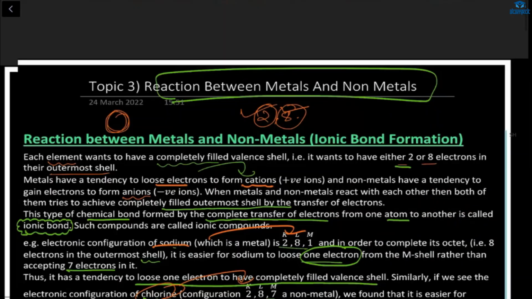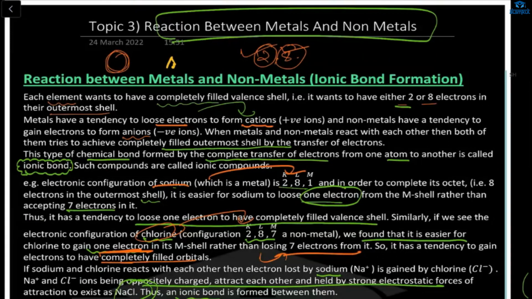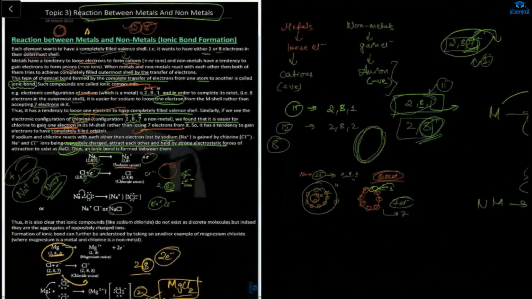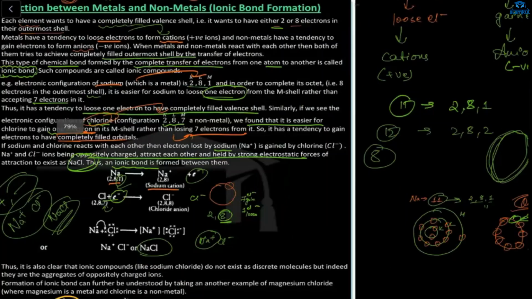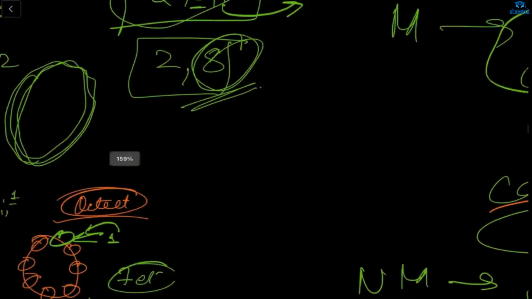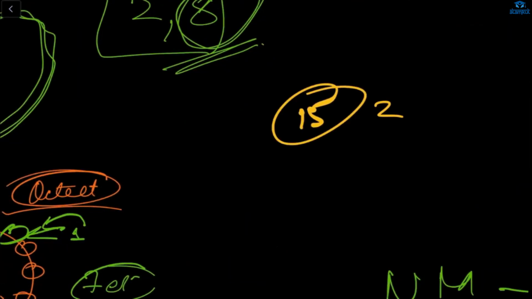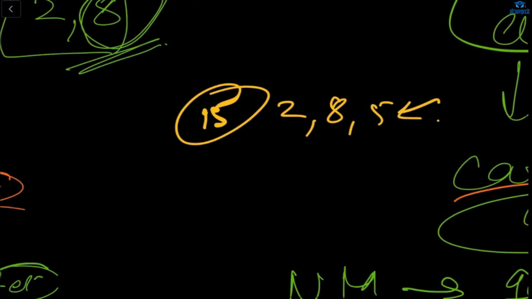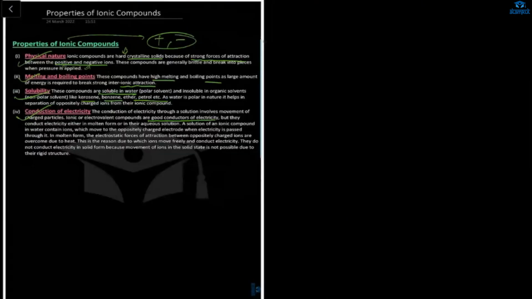Okay, so this was the reaction between metals and non-metals, forming an ionic bond compound. From this we understood electronic configuration, how to gain one electron, how to lose one electron, whether we gain or whether we lose. Now you tell me about phosphorus. Phosphorus is 15. It's 2, 8, 5. So it will gain 3 electrons.